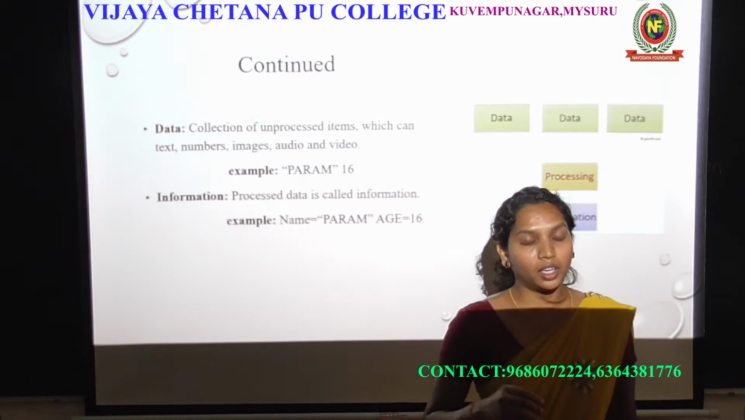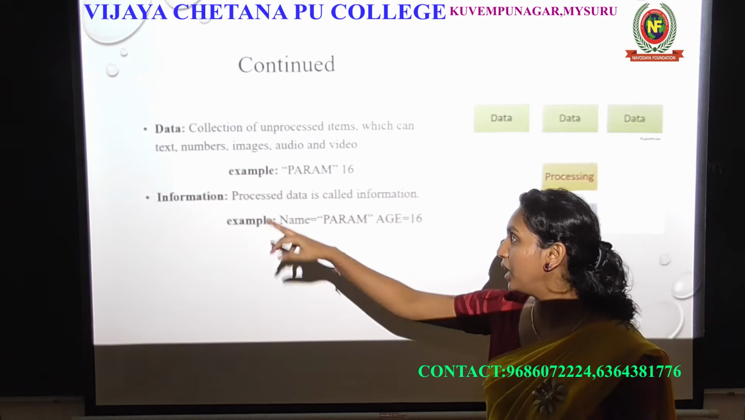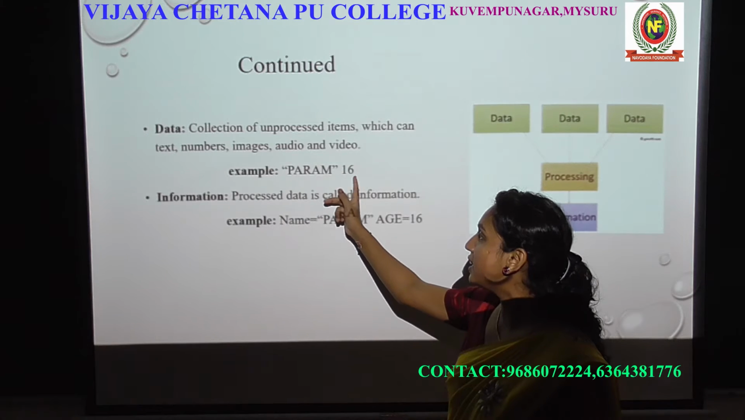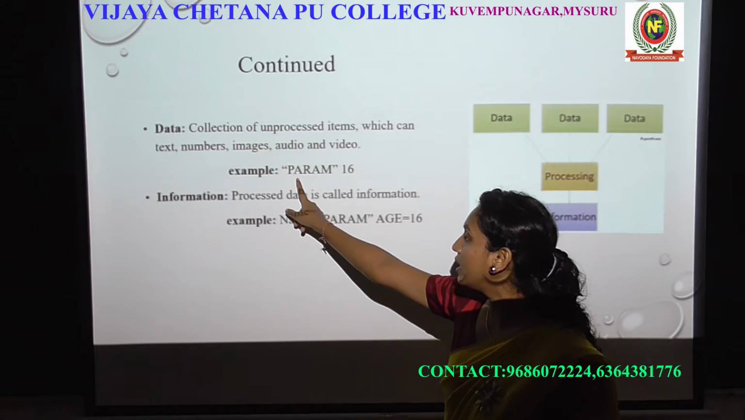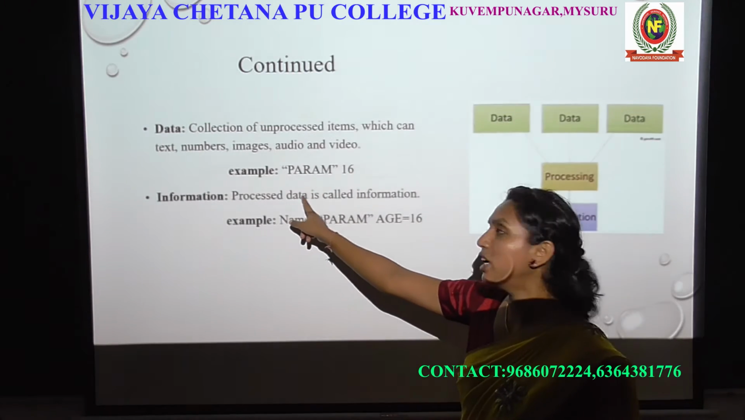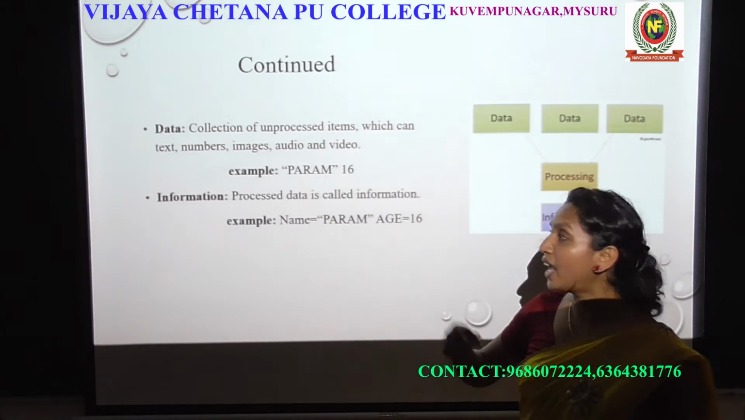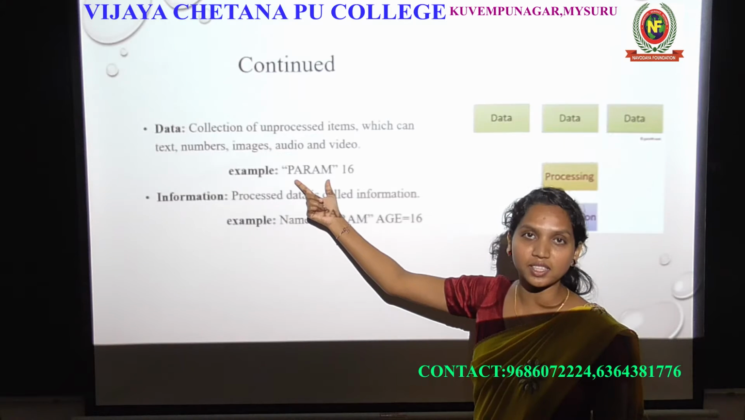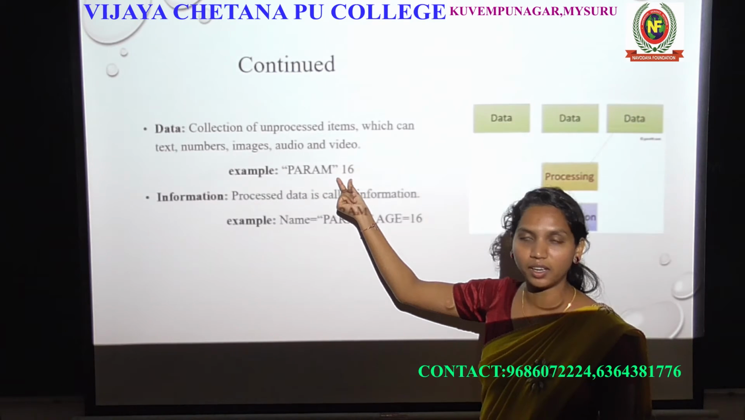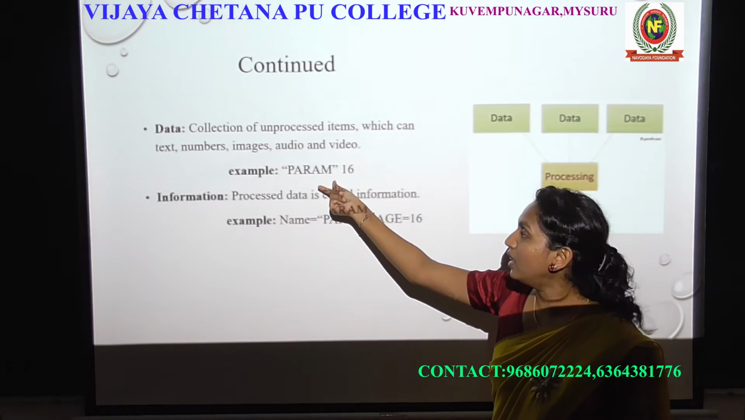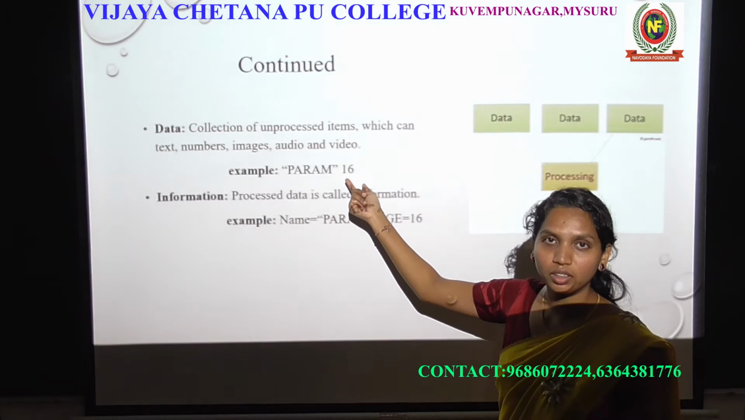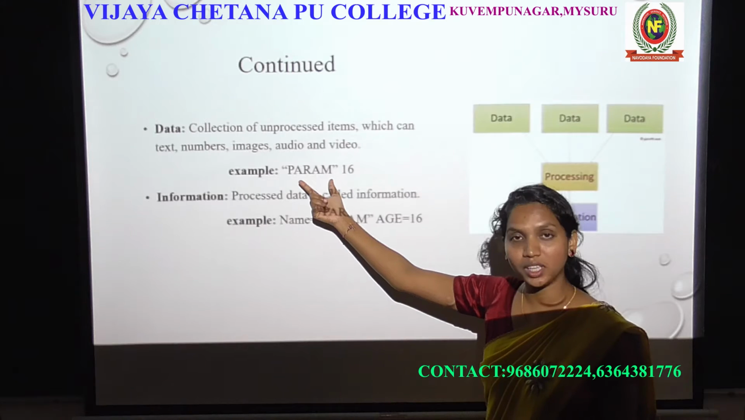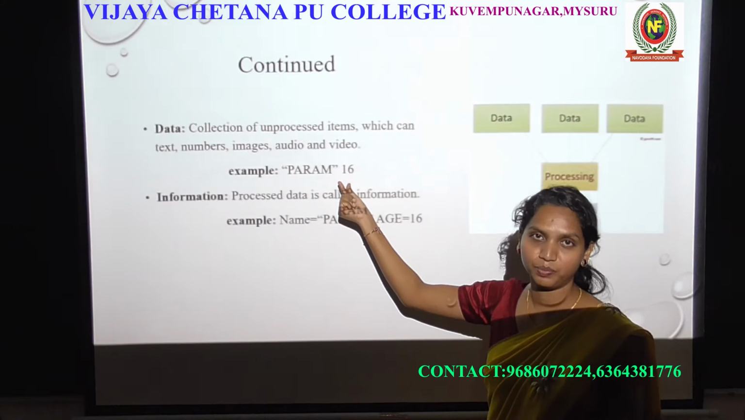For example, the person's name is Param. If I give the name and age like this, Param 16, what is the meaning of this? Do I understand anything in this Param 16? No. You don't know whether Param is a name or anything else. You don't know whether the number is age or something else. Which means it's unprocessed, meaningless data. We don't know what is Param, we don't know what is 16.